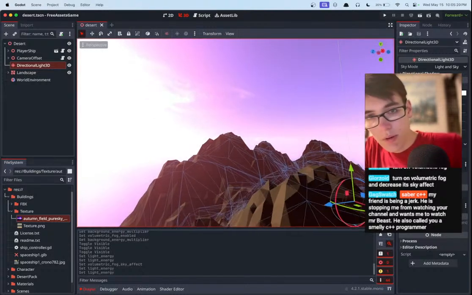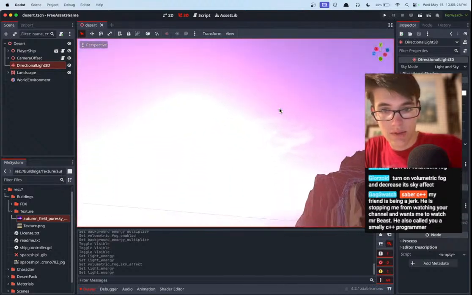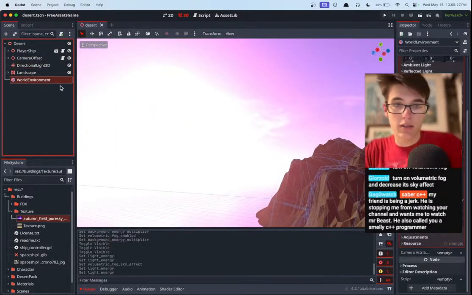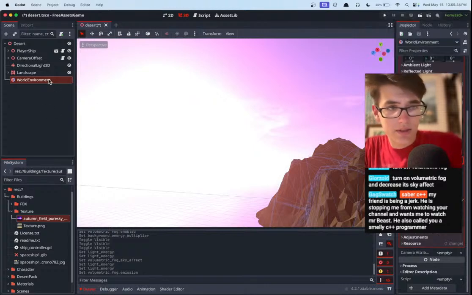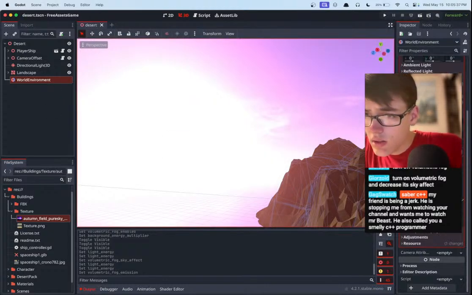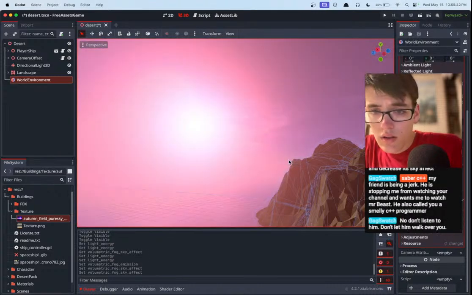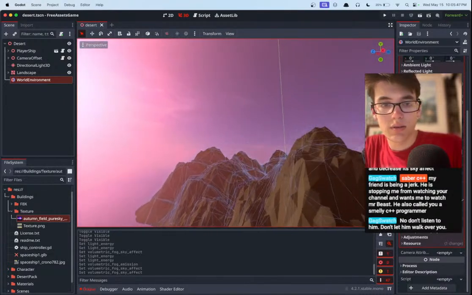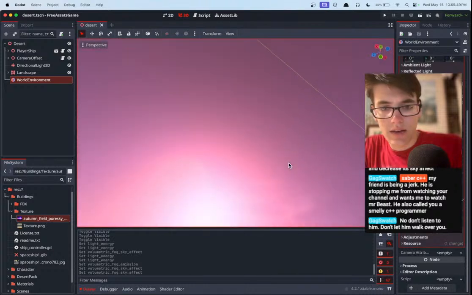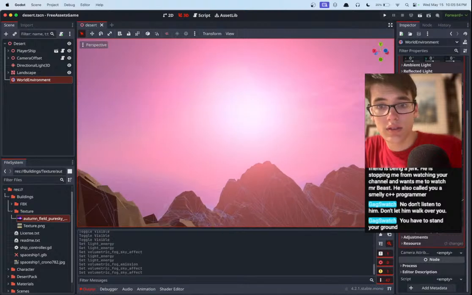Okay, yeah. So the real problem is that our sky doesn't really match with what we're trying to do here with our red lighting and brown volumetric fog. But yeah, we'll just have to. If the sky material matched a little bit better, then it would definitely work a bit better. But I mean, we have a little bit of clouds now, along with our little sun.